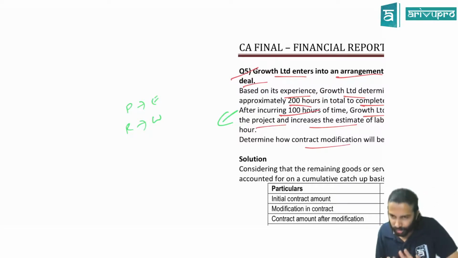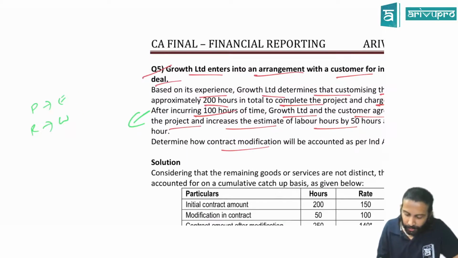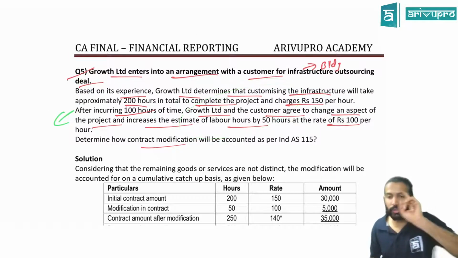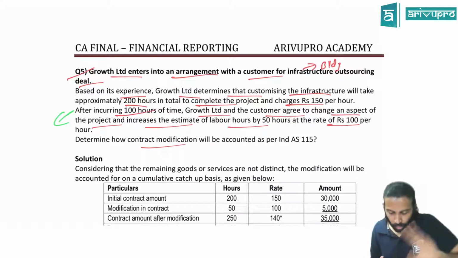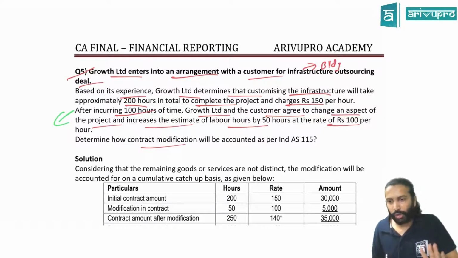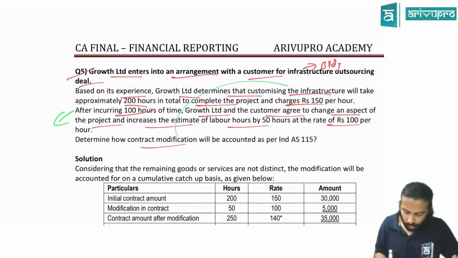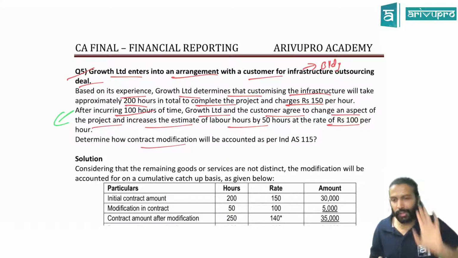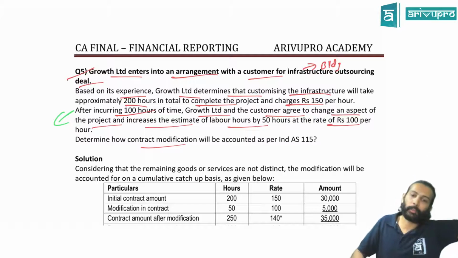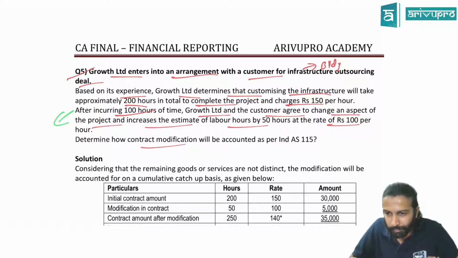If it is for new goods or service, or unrelated goods and service, then what do you do? Cancel the old one, account the new one. Here, am I getting any new service, or is it still only one performance? Here, service means don't think on the number of things, but the promise. The promise is 1 or 2 now? Just because I brought in 50 hours extra, is it a new promise? No, that means modification. I had to refurbish the infrastructure building. That is the promise I made. That means the performance obligation is still one. Think from the performance obligation side, it'll be easier.